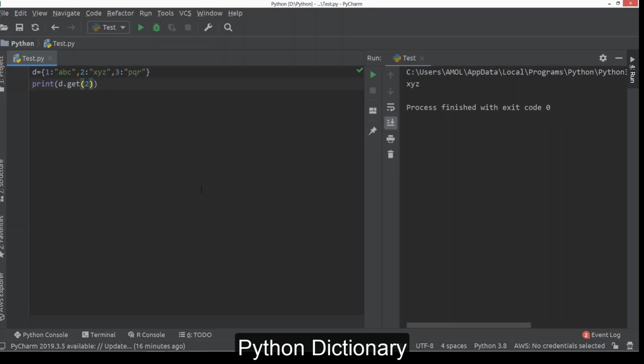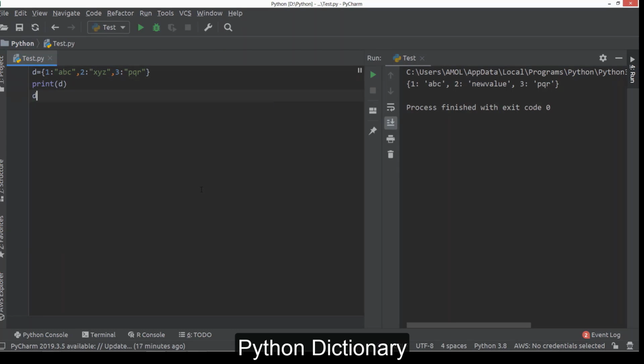Okay. First, see how we can change the value of an existing key. Suppose you want to change the value of this key, 2: xyz is a key value pair, we want to change it, so you can do it very easily. Just say d[2] equal to a new value, so you can change the value like this here. Okay, so that's possible because dictionary is mutable.